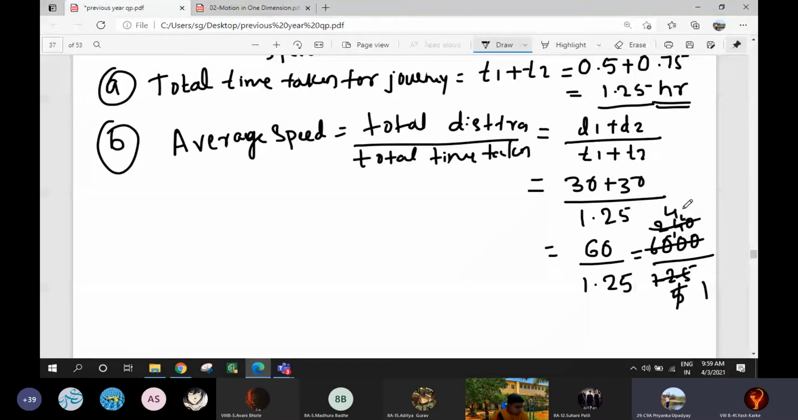Conversion you have to do. So to remove these two decimal points, we have multiplied numerator and denominator by 100. So it will be 6,000 by 125. Then divide and solve. You will get 48 kilometer per hour.